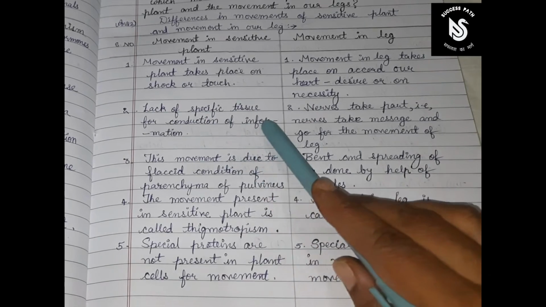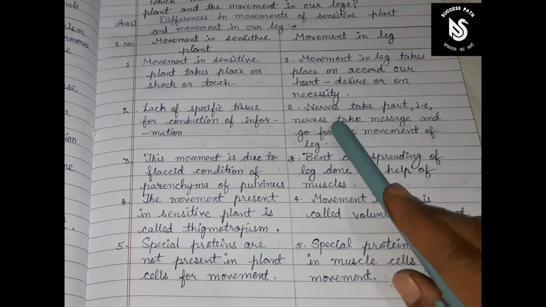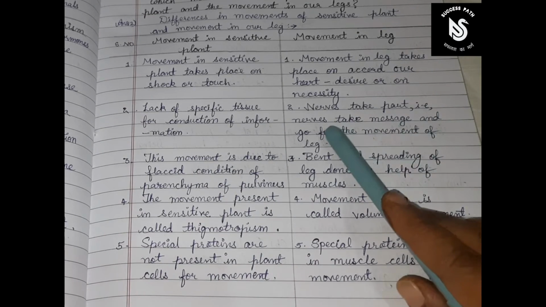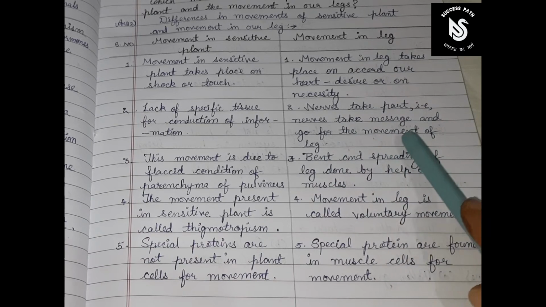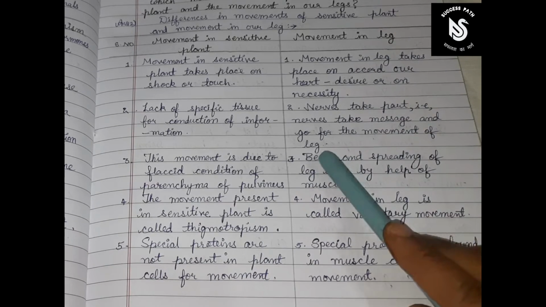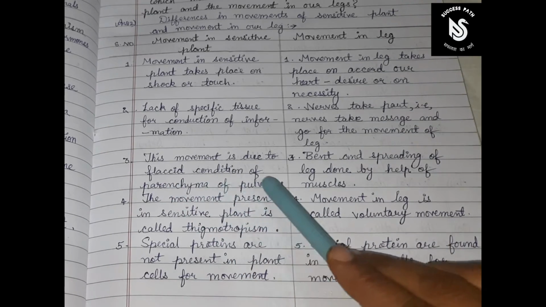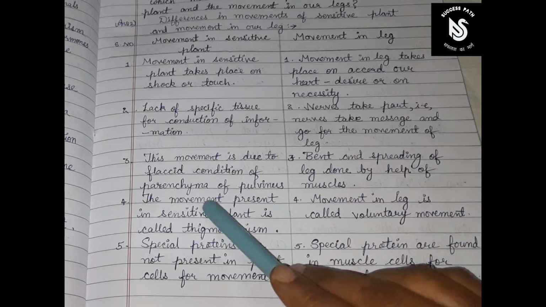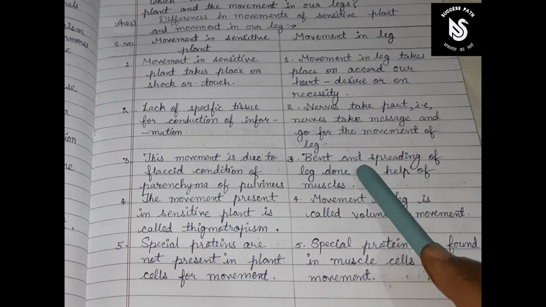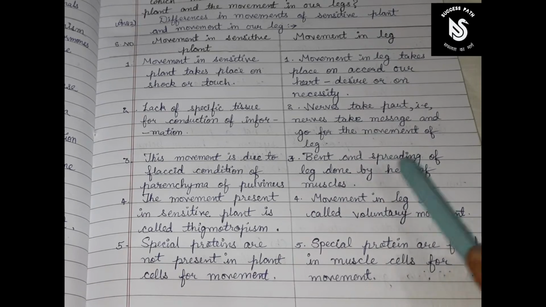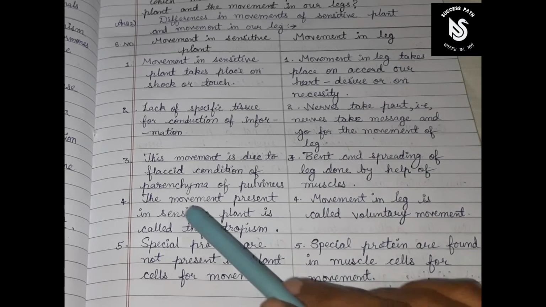In the sensitive plant, there is a lack of specific tissue for conduction of information. In the leg, nerves take the message and go for the movement of the leg. The movement in the plant is due to the flaccid condition of parenchyma of the pulvinus. In the leg, bending and spreading are done with the help of muscles.